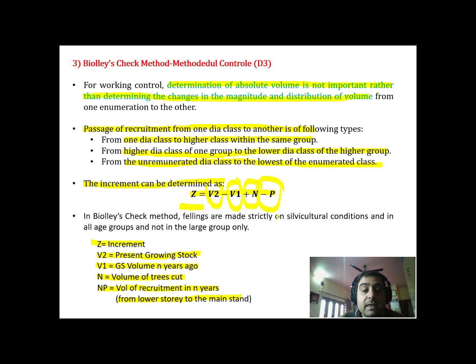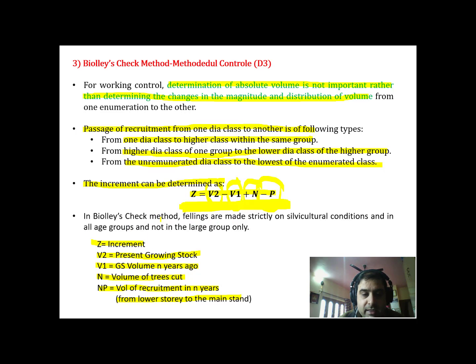Why have we kept it separate and are subtracting it? Because this is the new recruitment which has not to be accounted for in this increment, because it is the new increment which has added to the existing growing stock. So for getting the increment within the growing stock that was enumerated earlier, this may unnecessarily add things which are factually not correct in terms of what the Biolley check method says.